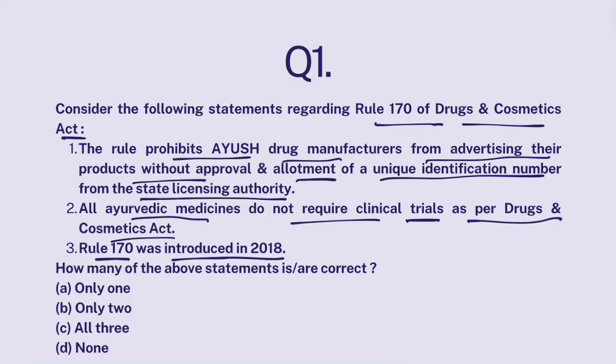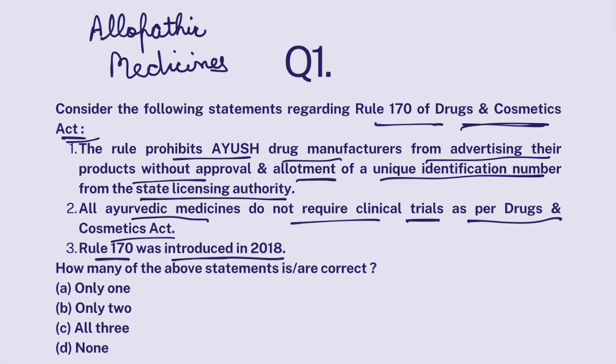Now look, Drugs and Cosmetics Act actually regulates the production, marketing, manufacturing of medicines, drugs. Now, as you know, there are allopathic medicines which are also known as modern medicine. Allopathic medicines, modern medicines, if they want to get approved for marketing, manufacturing, and sale, they have to go through clinical trials. There are 3 phases of clinical trials. They have to pass all of that, and only then they'll get the approval. Now, clinical trials are regulated by Drugs and Cosmetics Act.